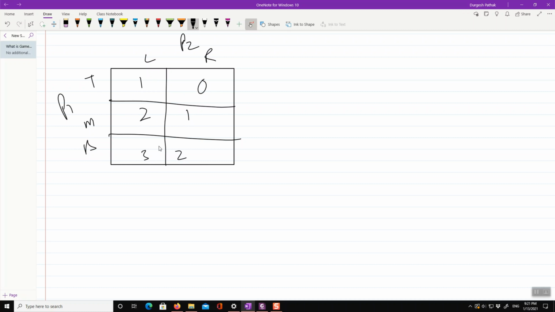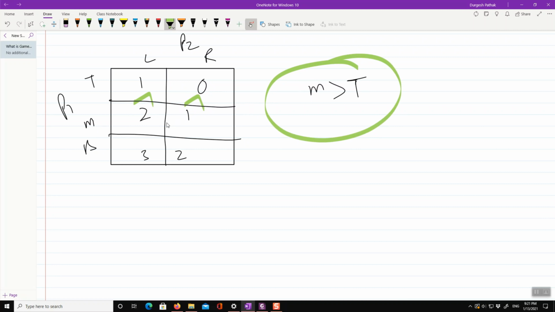Now I don't need to repeat the entire logic. I will quickly say that M is strictly dominating T. You can see it here, right? Because 2 is strictly greater than 1 is strictly greater than 0, right? So this is true. But then M is not the sole strategy that is dominating T. M itself is being dominated by B.